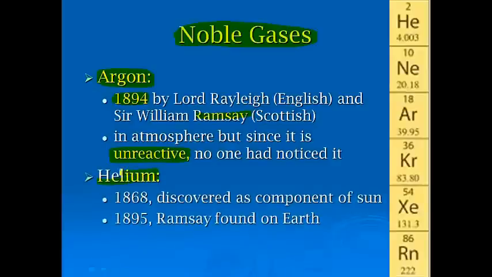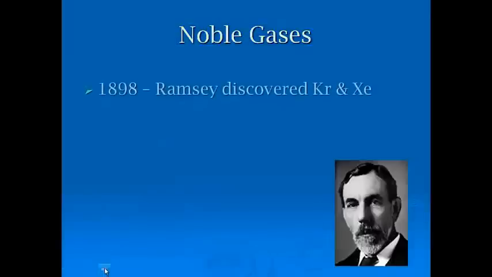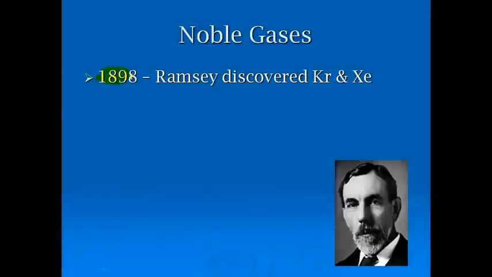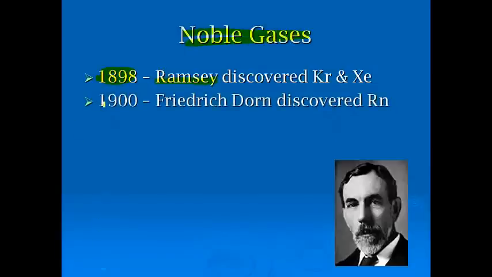Helium was first discovered as a component of the sun. They used the electron spectrum of helium like we observed in class for hydrogen. And then in 1895, Ramsay again found it on Earth. Okay. Now, with the noble gases, Ramsay again discovered krypton and xenon in 1898. Once they found one, they knew what they were looking for. It went a lot faster.